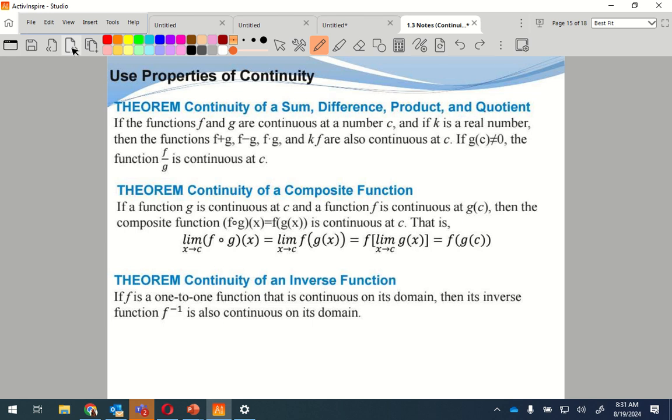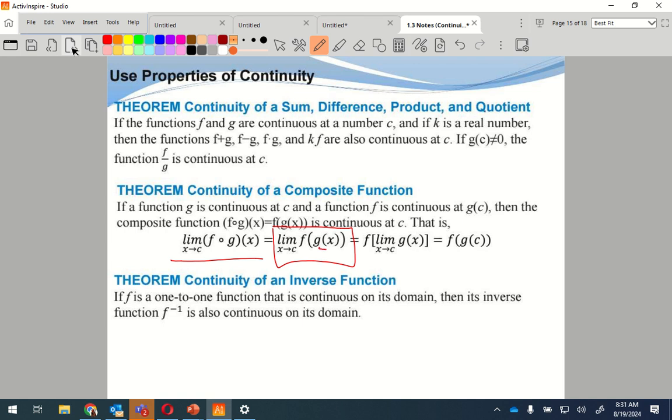So, continuity of a composite function. If a function g is continuous at c and a function f is continuous at g of c, then the composite function f of g of x is continuous at c. It is broken down into different parts. So, f of g of x.